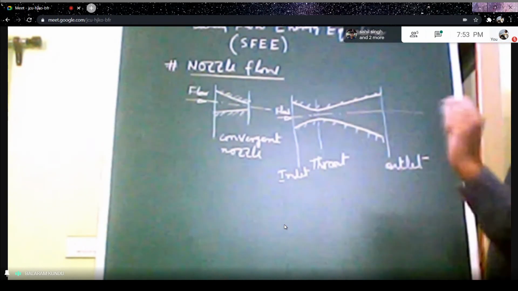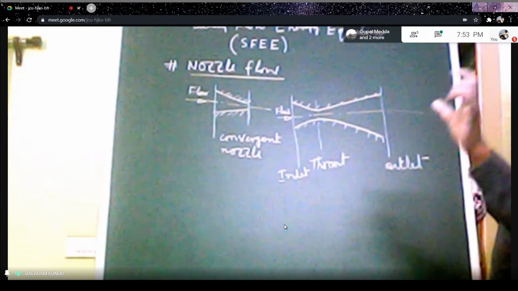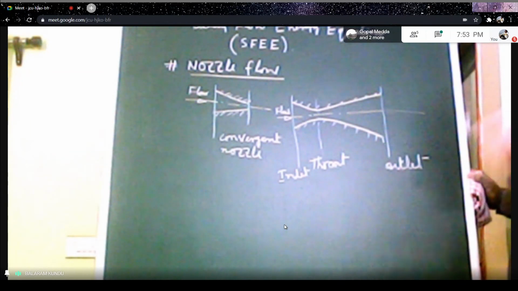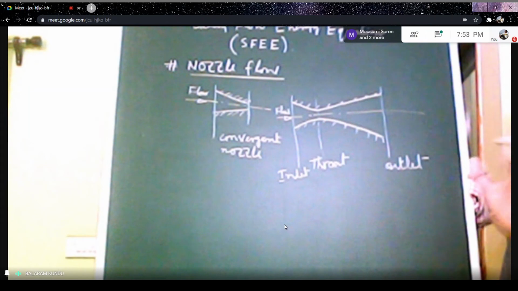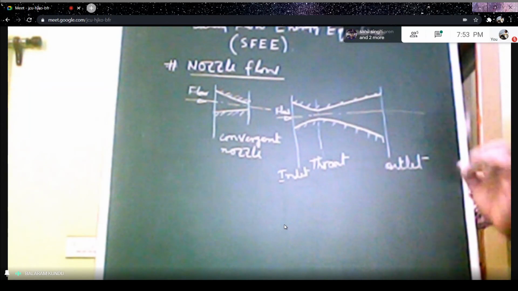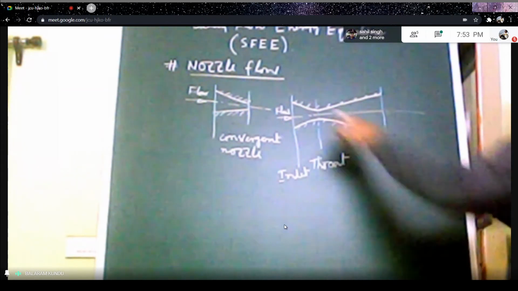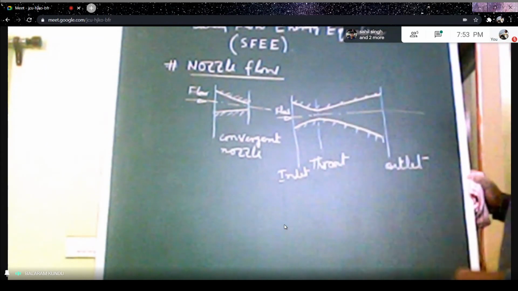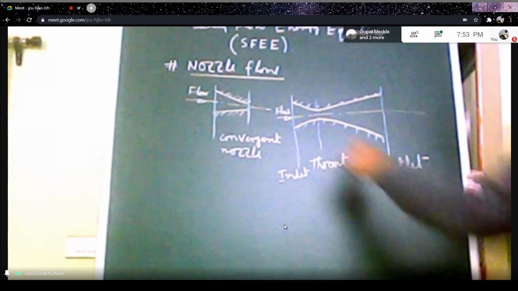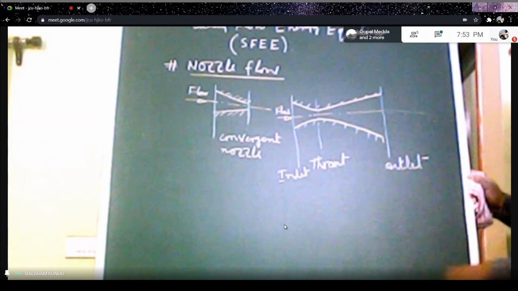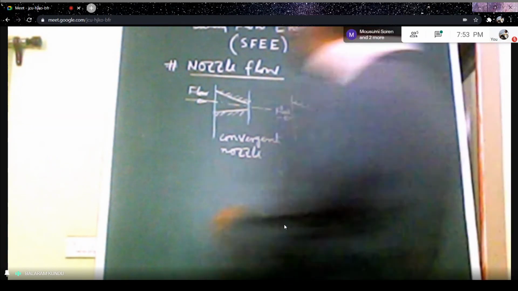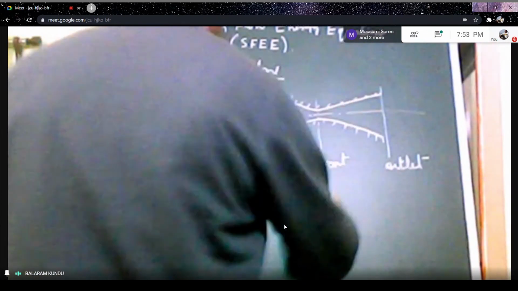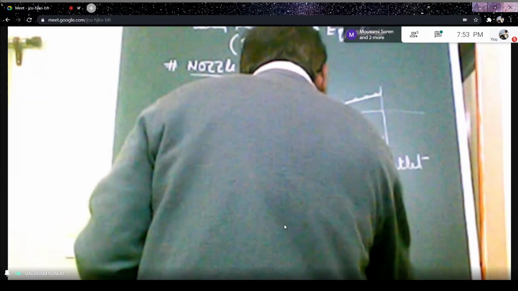So that means if you have a requirement of supersonic velocity at the exit, then we have to consider a convergent divergent nozzle. And the minimum cross section of the nozzle is called the throat section. So this is the throat section here. So another shape is there. So this is a convergent divergent nozzle. You can write here convergent divergent nozzle.